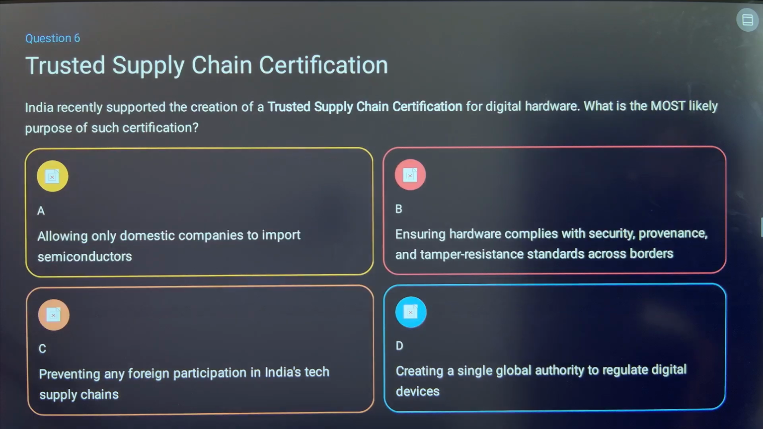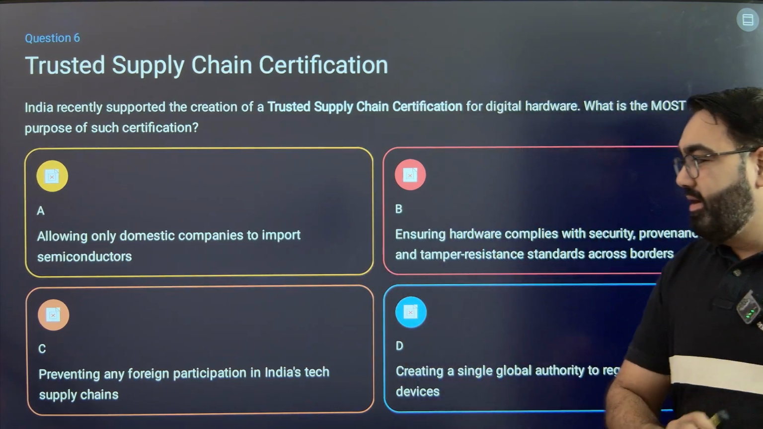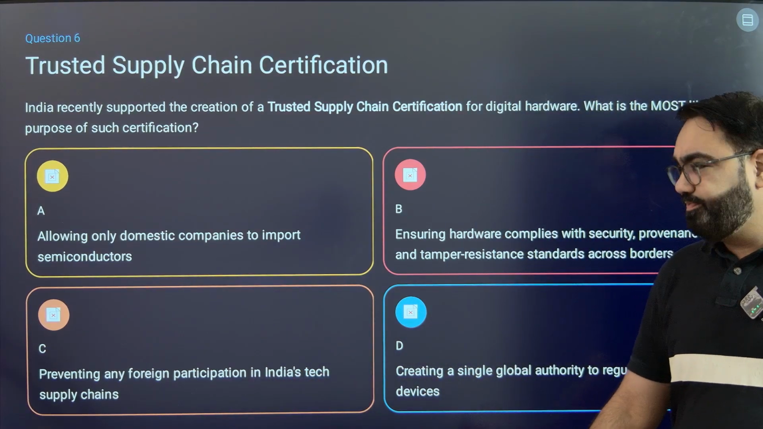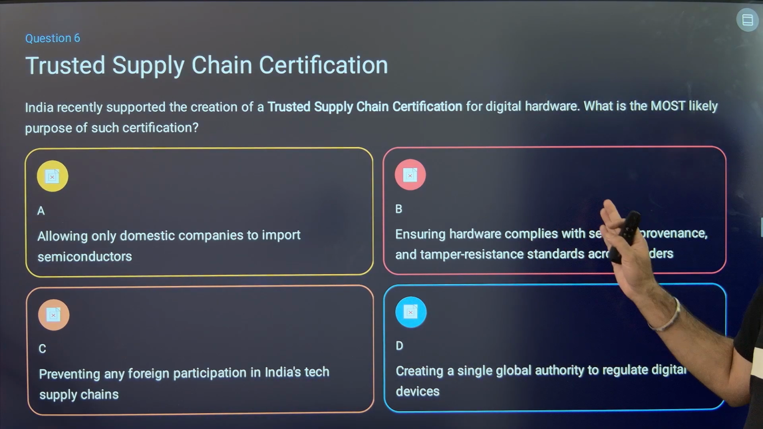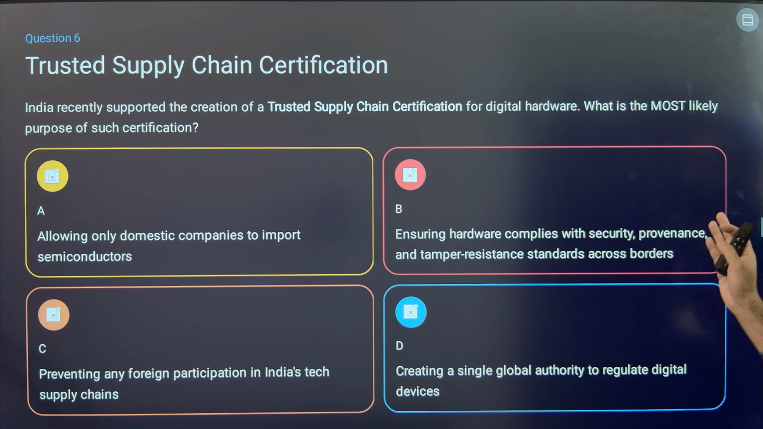Next is question number 6. India recently supported the creation of a trusted supply chain certification for digital hardware. What is the most likely purpose of such a certification? It allows only domestic companies to import semiconductors? Not really. It prevents any foreign participation in India's tech supply chain? No. Ensures hardware complies with security, provenance, and tamper-resistant standards across borders?